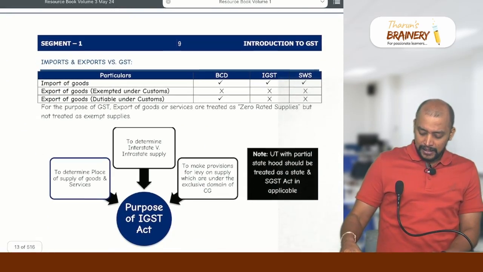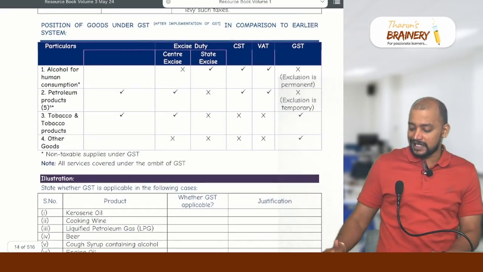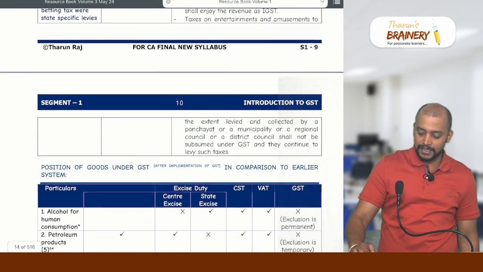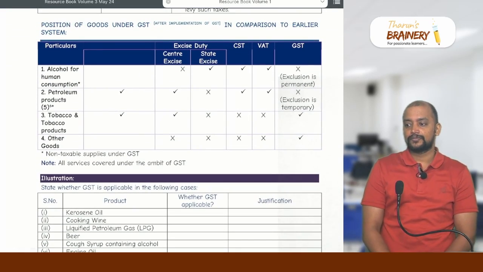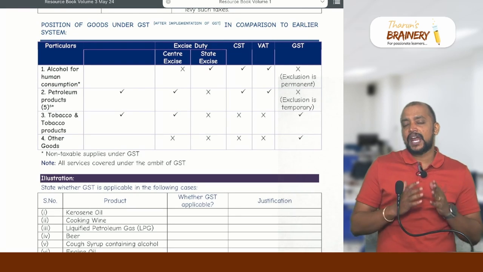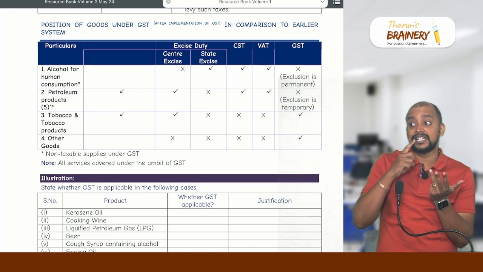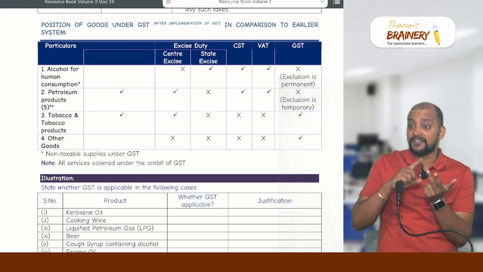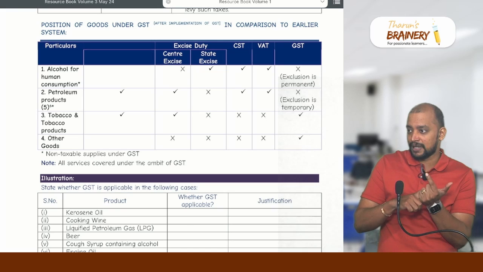Then, look into the position of goods under GST in comparison to the earlier system. You can see this on page number 10. Okay, so first we have seen how GST was formed. Then we saw the type of GST that we have, that is dual GST. Then we have seen the various GSTs that we have and when which GST will be applicable.